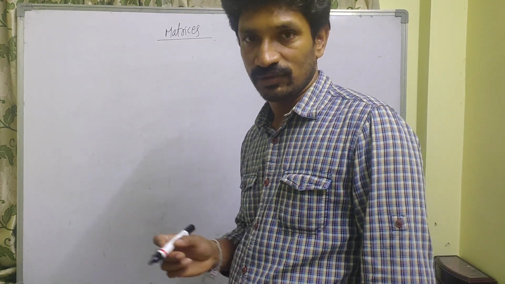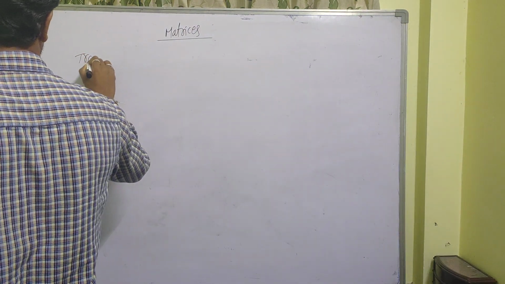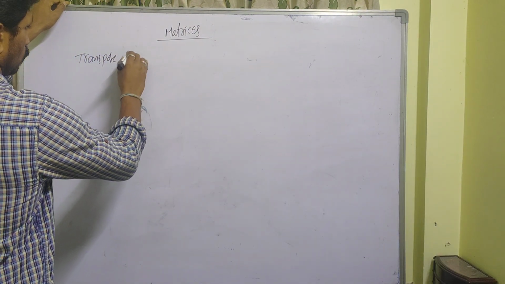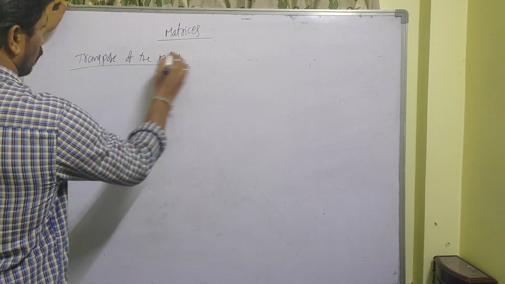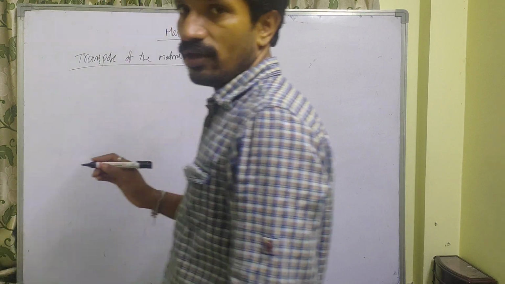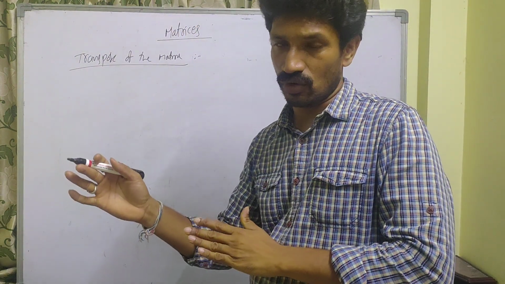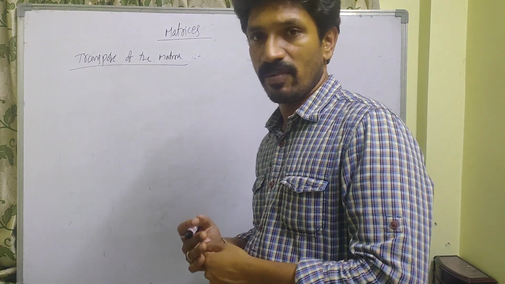Next one, transposition of the matrix. Transpose. If you interchange the rows as columns and columns as rows, then that matrix is called the transpose of the matrix.